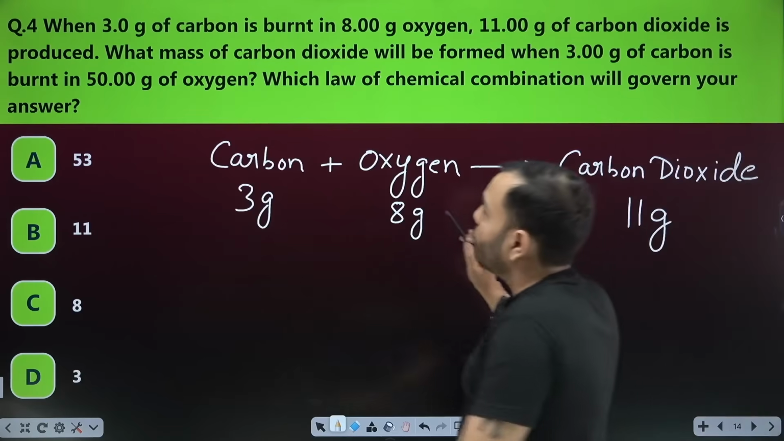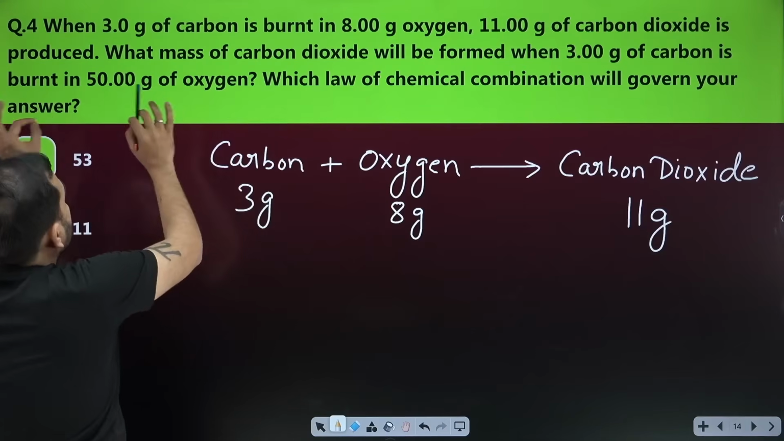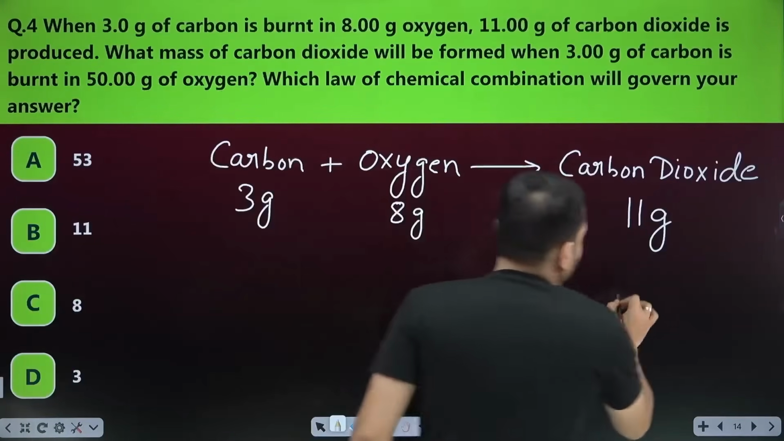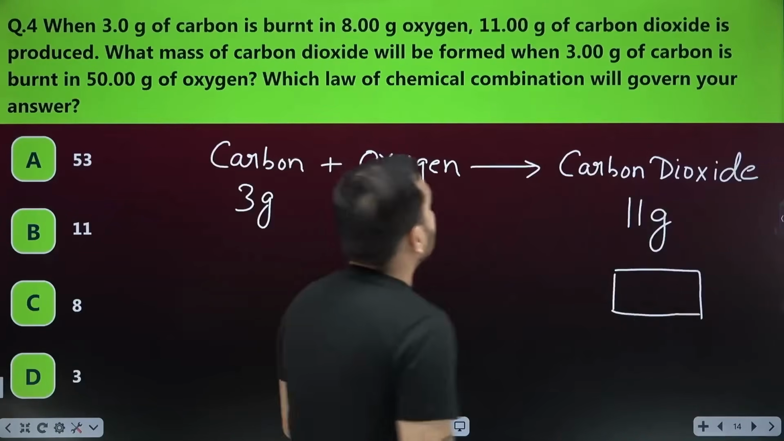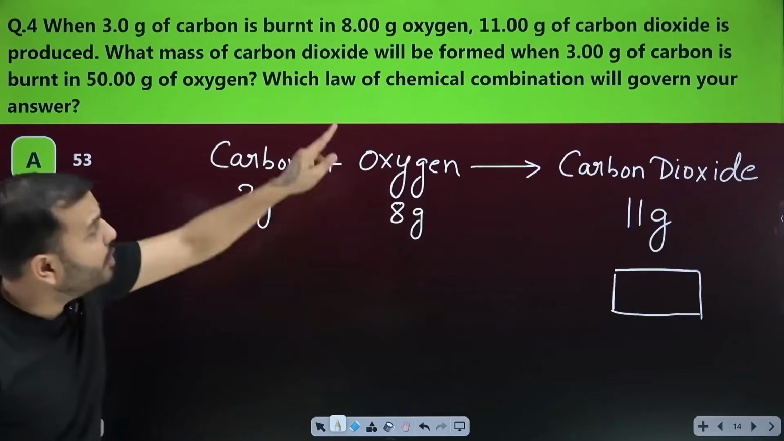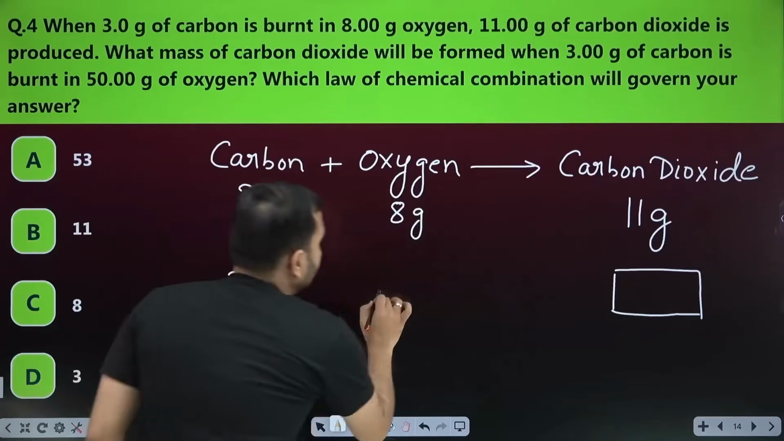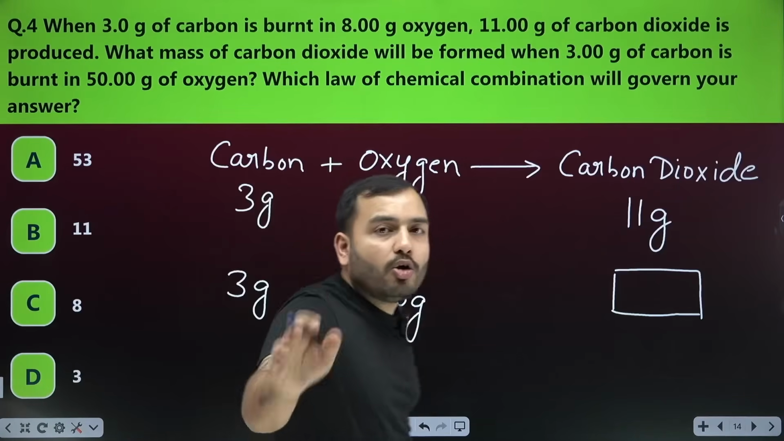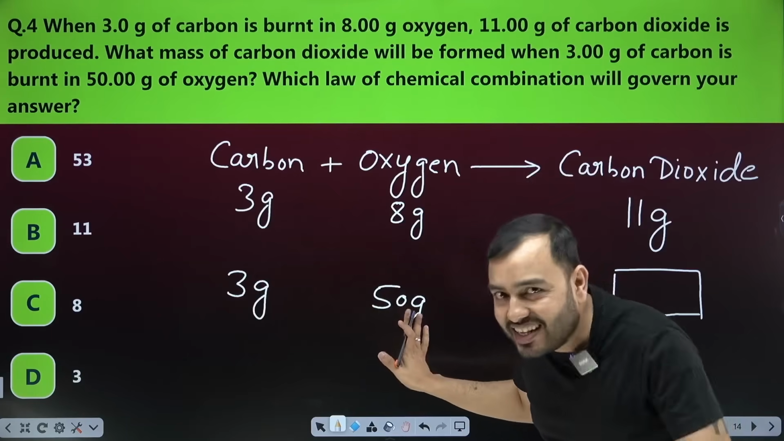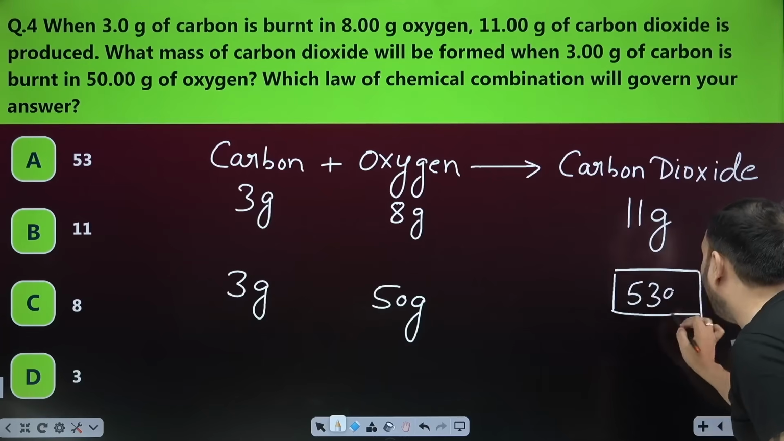Acha. Listen further. What mass of carbon dioxide will be formed when 3 gram of carbon is burned in 50 gram of oxygen? They are asking how much mass of carbon dioxide will be formed. Now tell me, should we apply the law of conservation of mass? How much is the mass of reactants? 3 plus 50, 53. So how much will be the mass of product? 53. Law of conservation of mass.